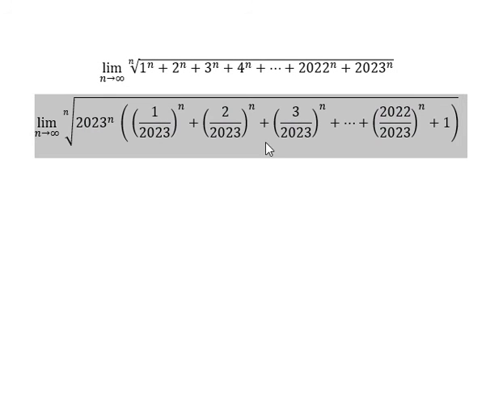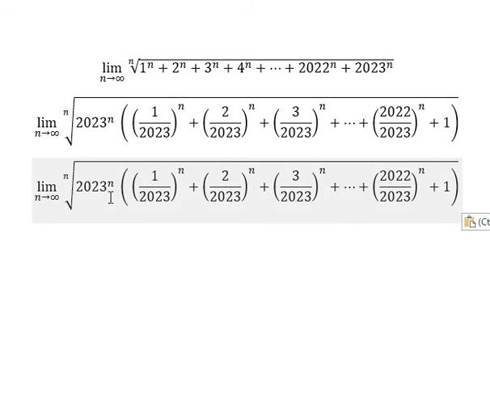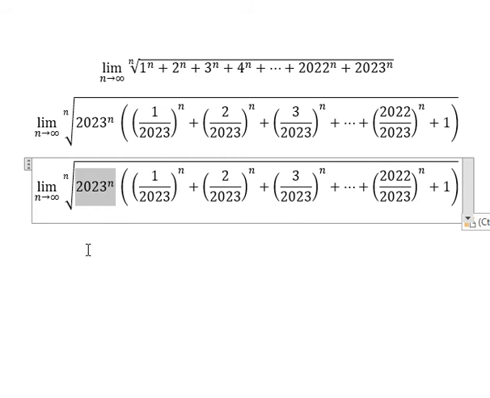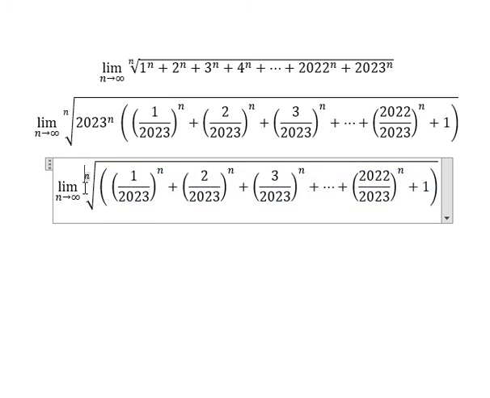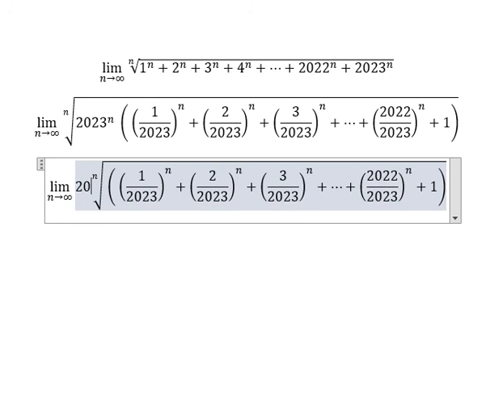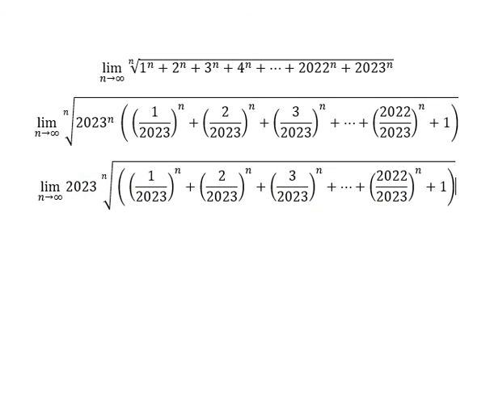Now, I will put this one outside because we have the nth root. So 2023 with the power n with this one, they will be 2023 in here. Next, we have the formula.